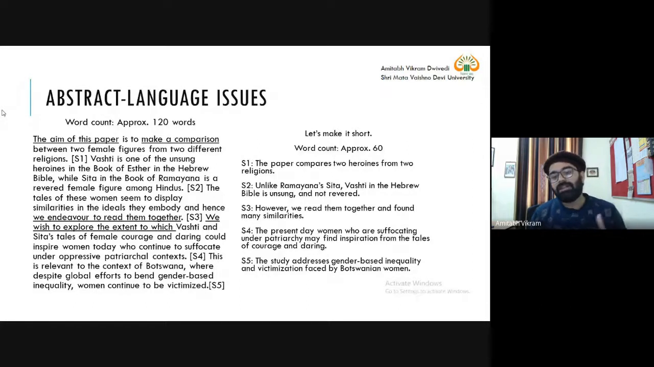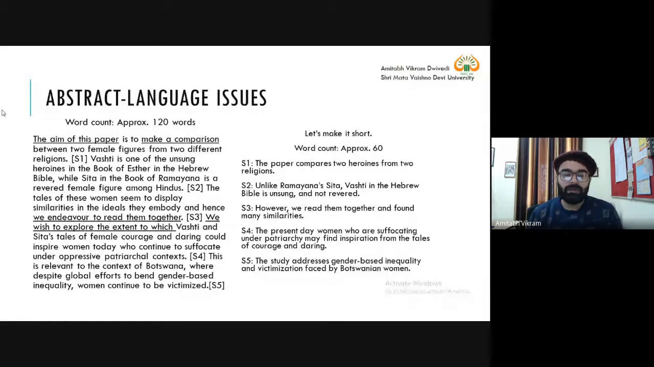So first we have mentioned the paper compares two heroines from two religions. Unlike Ramayana, Sita, Vashti in the Hebrew Bible is unsung and not revered. However, we read them together and found many similarities. So this is how we have made it precise.